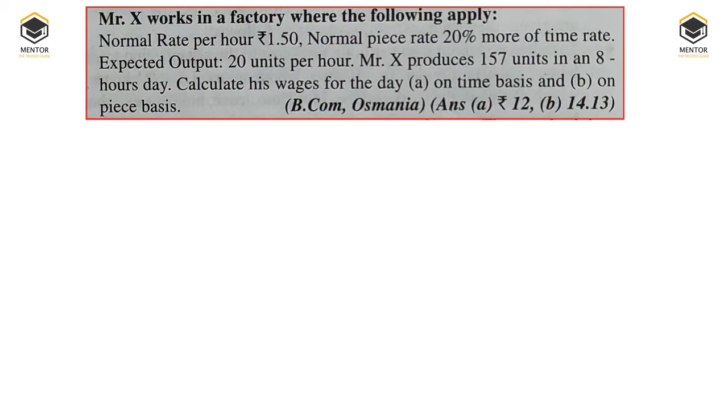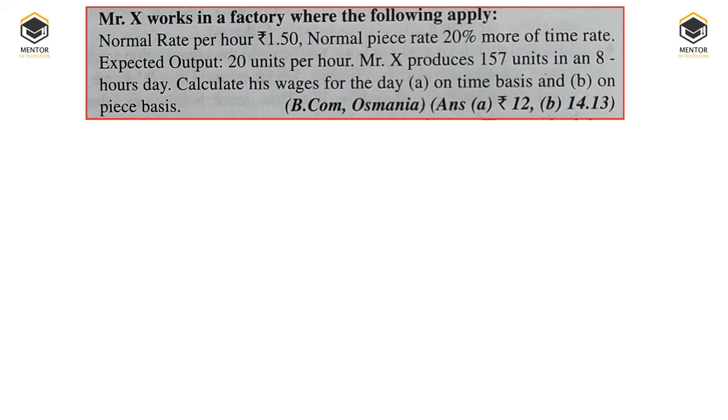We will take the first question. This question says Mr. X works in a factory where the following apply. Normal rate per hour is 1.5 rupees and normal piece rate is 20% more of time rate. Expected output 20 units per hour. Mr. X produces 157 units in 8 hours a day. Calculate his wage for the day on time basis as well as on piece rate basis.